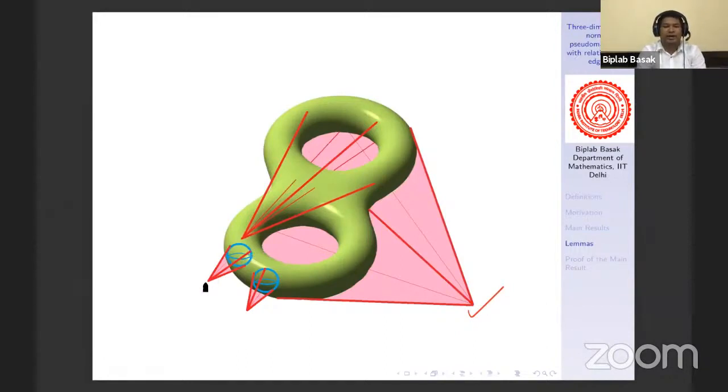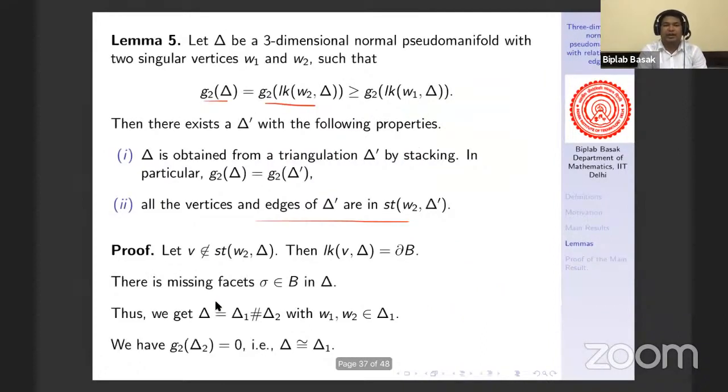And if there is a vertex which is outside of this star, then the link will be a stacked sphere. Now what we have proved is that if we have a stacked sphere, then we can find a missing facet. That means a missing tetrahedron in this stacked sphere. And that missing tetrahedron actually is a part of that ball, which is the boundary of that stacked sphere.